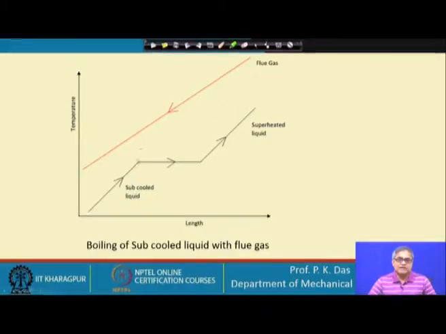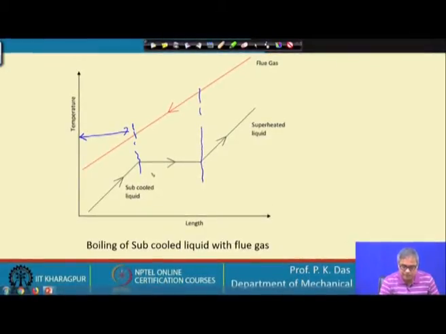Basically, we are having 3 heat exchangers. We can think that this is one heat exchanger, this is a purely phase change heat exchanger, and this is another heat exchanger.